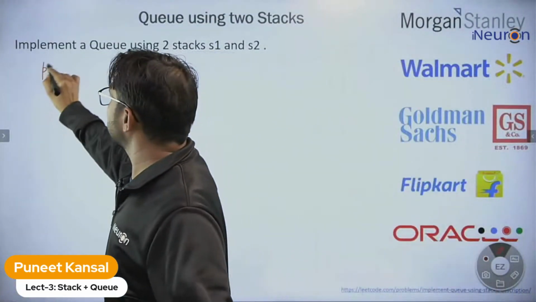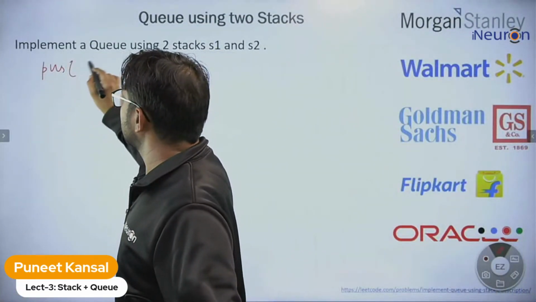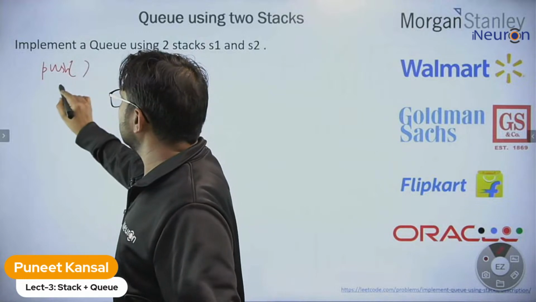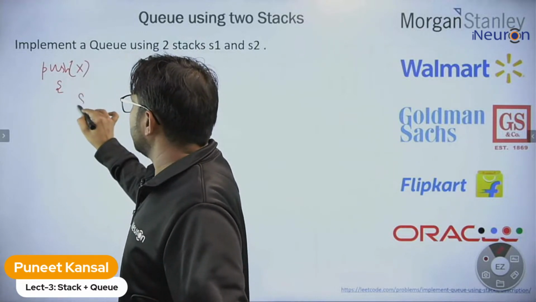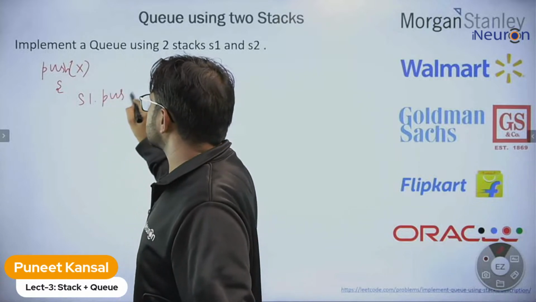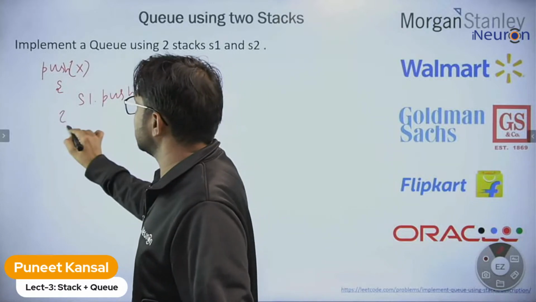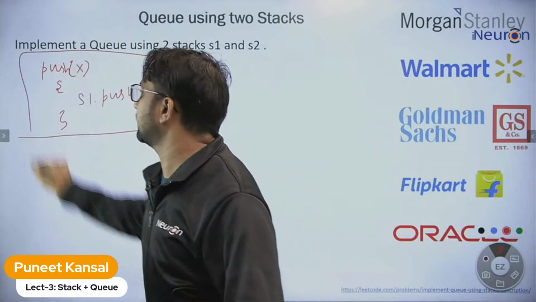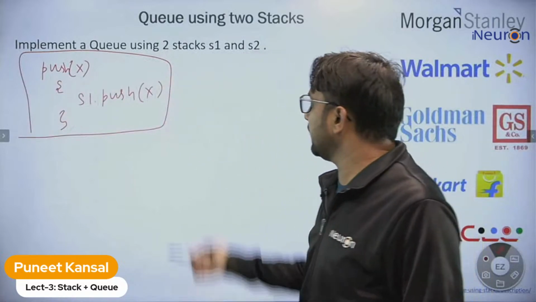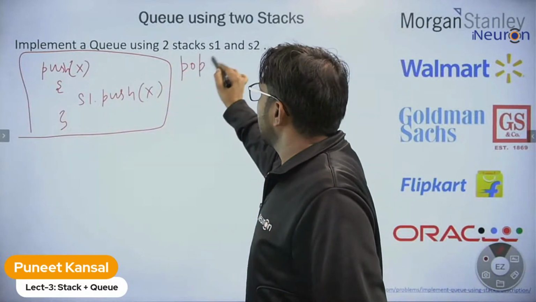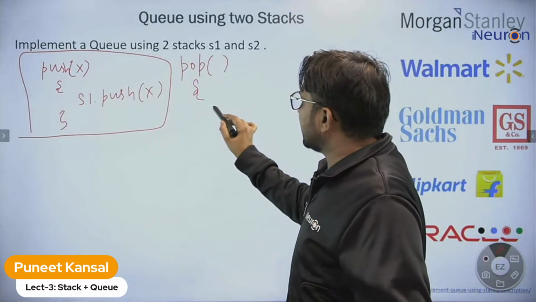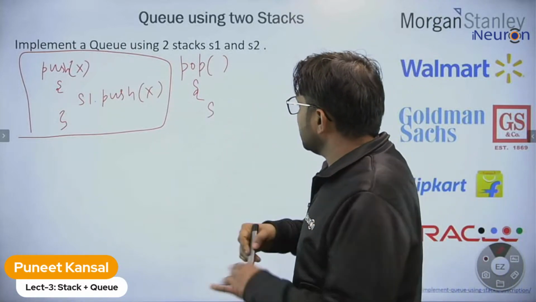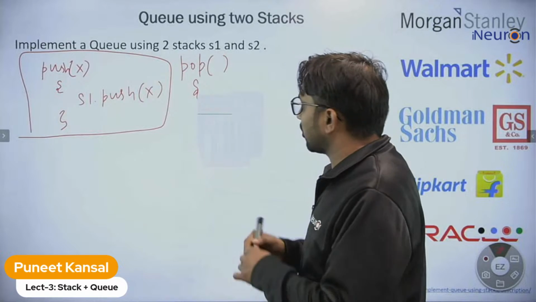Push. If we are performing the push function, what we need to do? Simple. Let's suppose X is the element. So push the element into stack 1. That's it. Finish. This function is finished. One more function we need to implement, that is pop. Pop means the top element we need to delete. Now you will check the condition, whether stack 2 is empty or not.